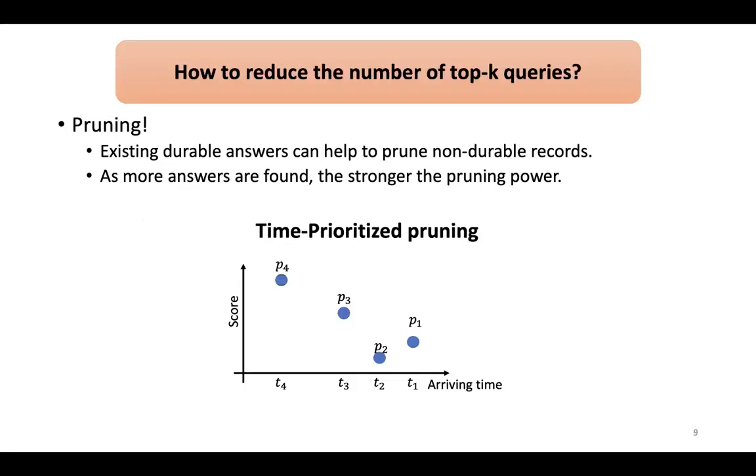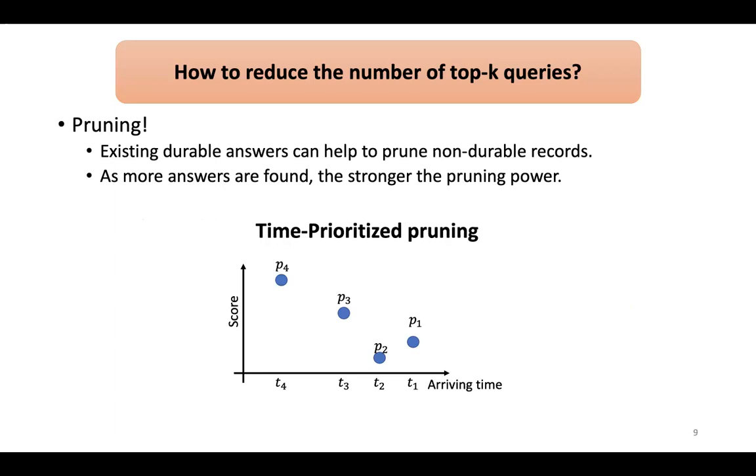For the first question, the key idea to reduce the number of top-k queries is pruning. An important observation is that existing durable answers can help to prune non-durable records. And as more answers are found, the pruning power gets stronger. There are multiple ways to do the pruning, and we introduce two types of them. First, time-prioritized pruning. We use the following toy example to illustrate the idea.